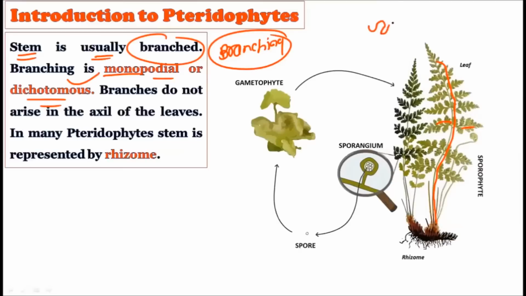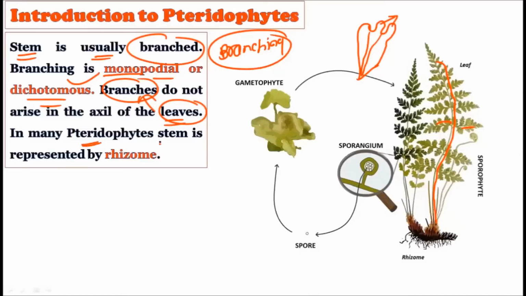In dichotomous branching, they divide at the apex level like this, and they form two branches. This is called dichotomous branching. So dichotomous branching and monopodial branching both can be found in the pteridophytes, but the branches do not arise in the axil of the leaves. Just like the bryophytes, the branches do not arise from the axil of the leaves.